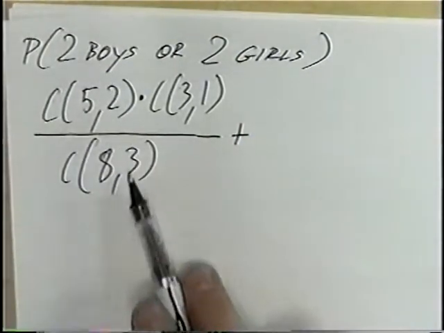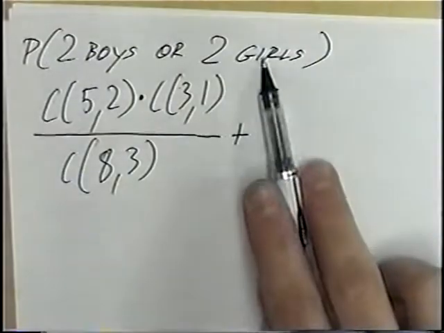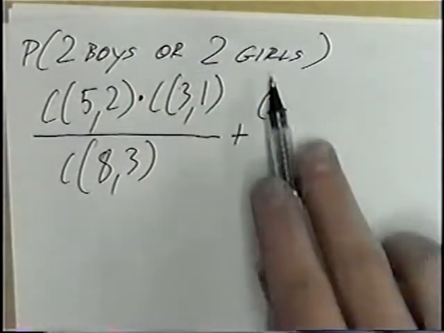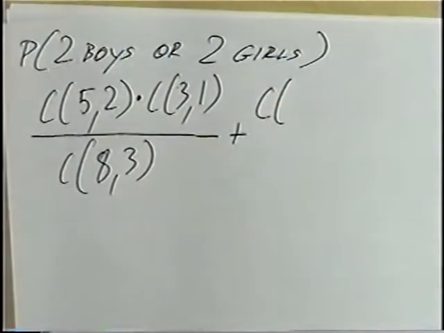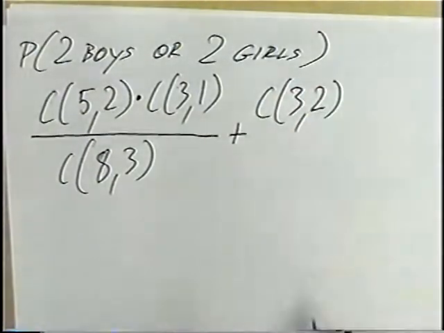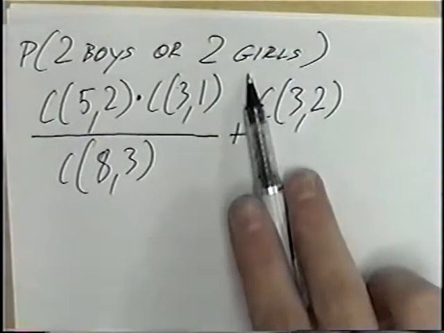First fraction was the probability of 2 boys. The second fraction will be the probability of 2 girls. Again, a combination, since the order does not matter, on the number of girls that we select. There's 3 girls total, and again we want to pick 2 of those. So combination 3, 2 is the number of ways to pick 2 girls.